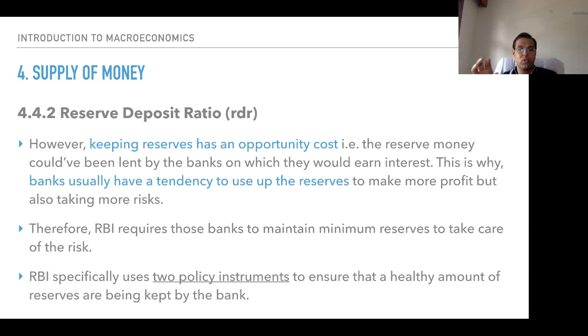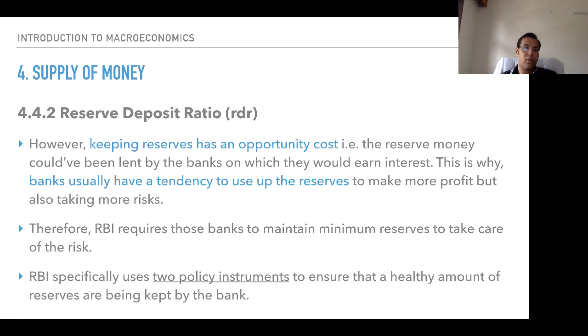This is why banks usually have a tendency to use up the reserves, using the reserves to make more profit but also taking more risk. These are things which have been mentioned as a part of the reserve deposit ratio. Therefore, RBI requires those banks to maintain minimum reserves to take care of the risk.